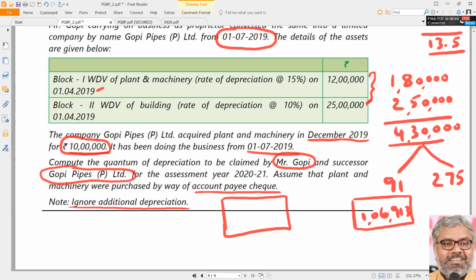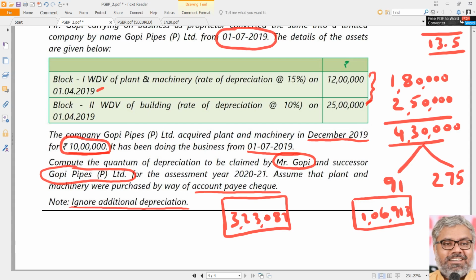You don't need to calculate the other separately. If you reduce 1,06,913 from 4,30,000, automatically the depreciation that can be claimed by Gopi Pipes Private Limited will be 3,23,087. That is the distribution.